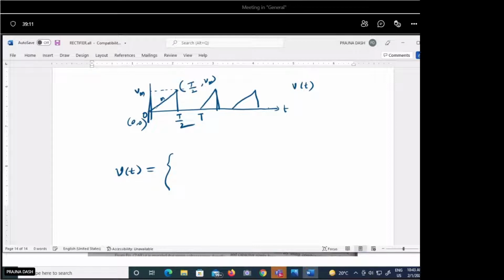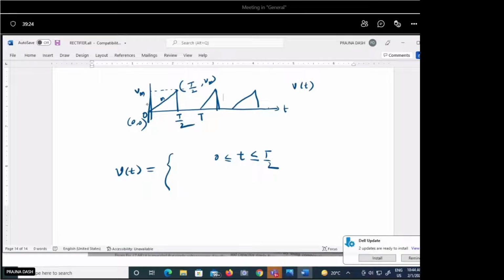What will be V(t)? This is a straight line having a slope m. For this part of the waveform, the time is 0 to T/2. What is the equation of this straight line? It will be m into t. And from T/2 to T, for greater than T/2 to less than T, the value is 0.